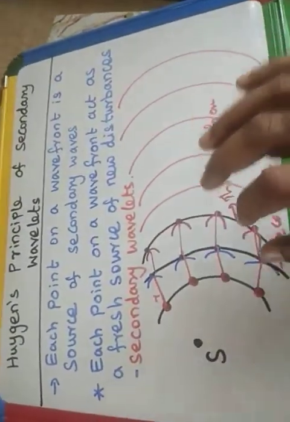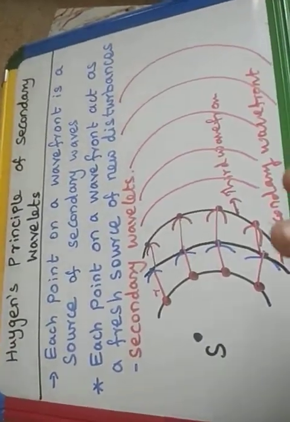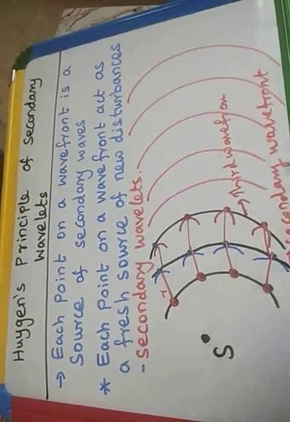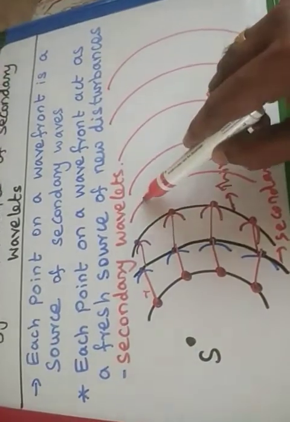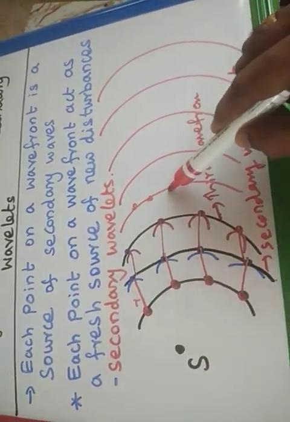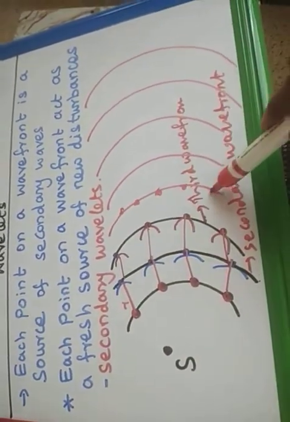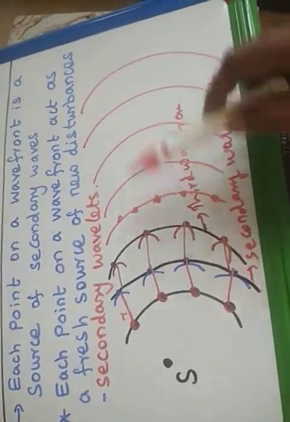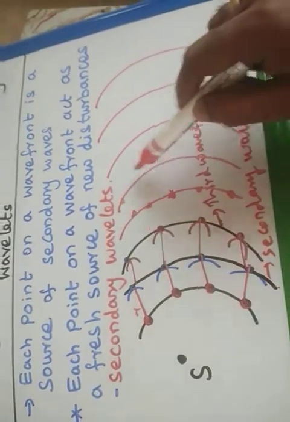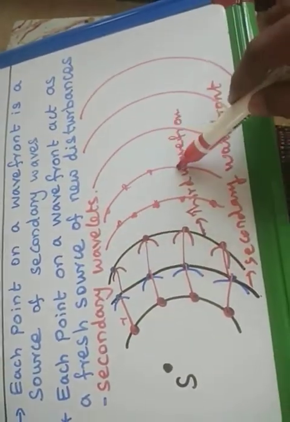So Huygens says that a wave is a wavefront. Why is it a wavefront? All the points in any particular wave have the same phase of vibration. That is called a wavefront. Each and every wavefront is a fresh source for the next corresponding wavefront.